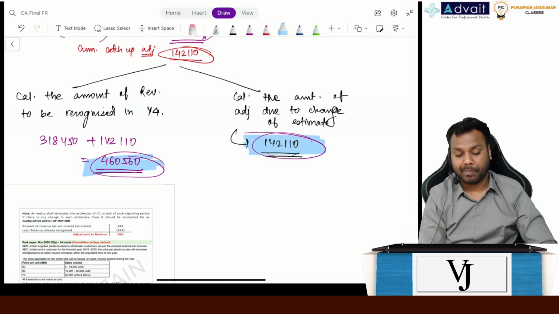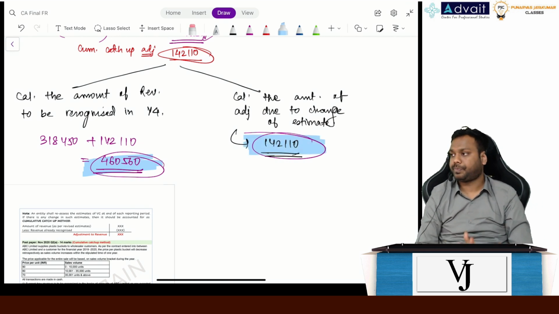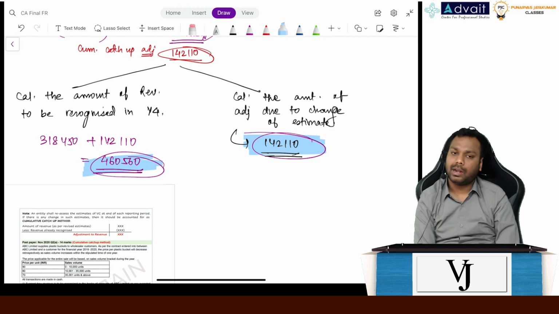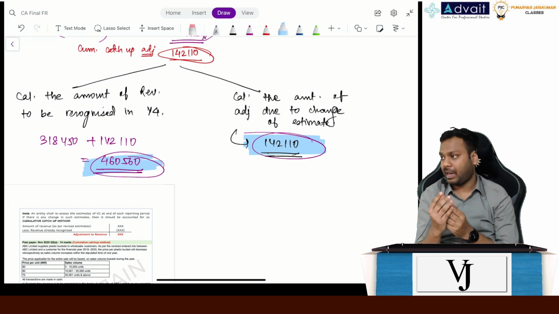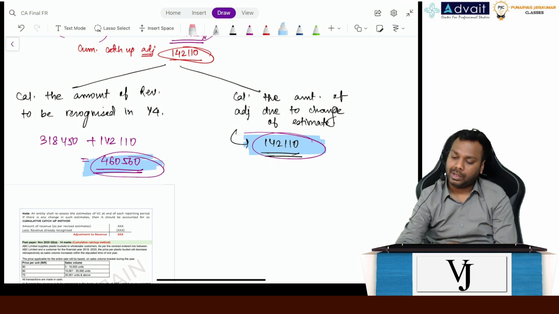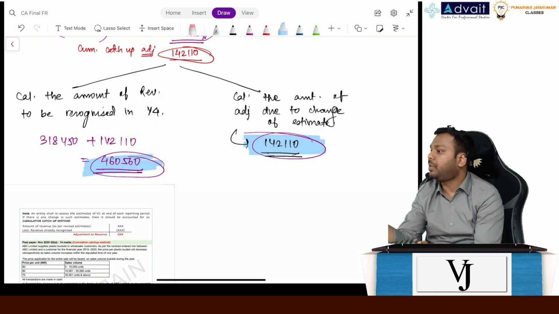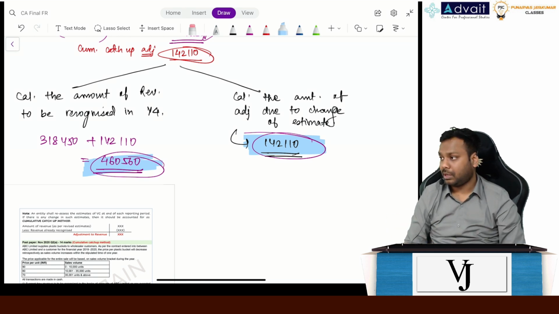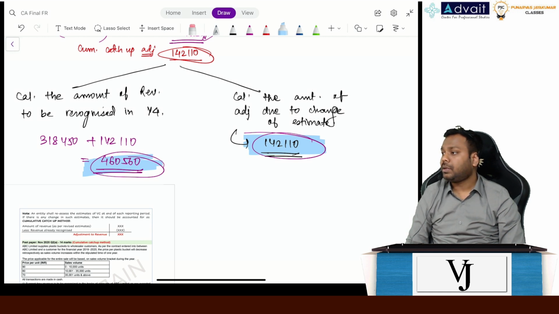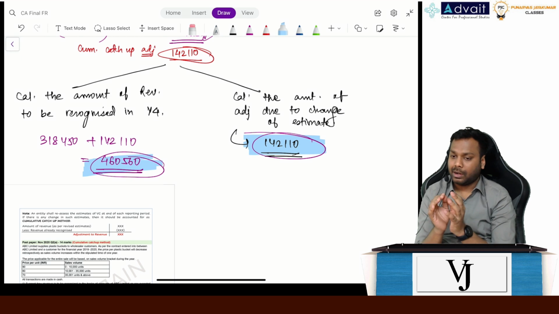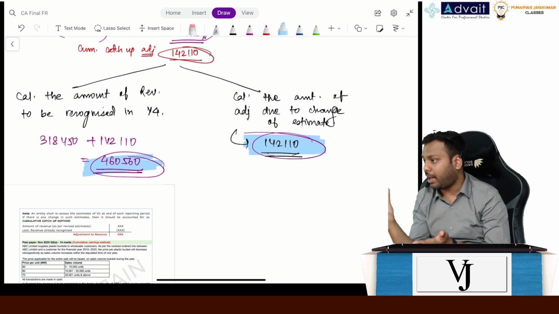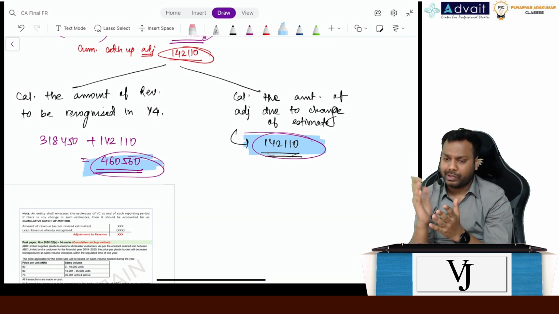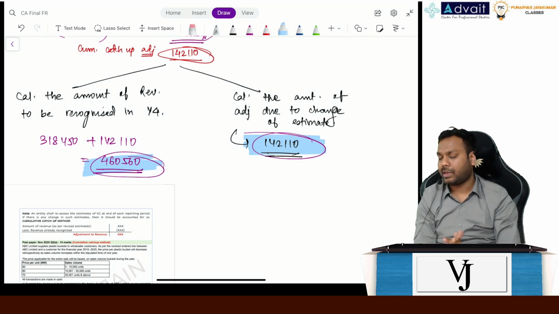Anyone having any queries in this example till here? Yes, please. Yes. See, non-monetary exchange is a different thing, right? Barter is different. Barter can be, I am giving you this calculator and I am taking something different from you, right? Non-monetary means I am giving you a calculator, I will take a calculator. Okay? Non-monetary is also a form of barter, but barter is a very broader term. Understand it properly.